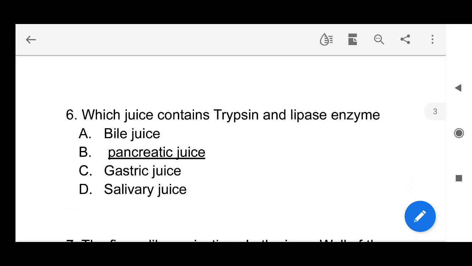Which juice contains trypsin and lipase enzymes? So see here, pancreatic juice that is secreted from the pancreas contains enzymes like trypsin and lipase. Enzymes are those substances which act as a catalyst in the reaction. They increase the pace of the reaction.